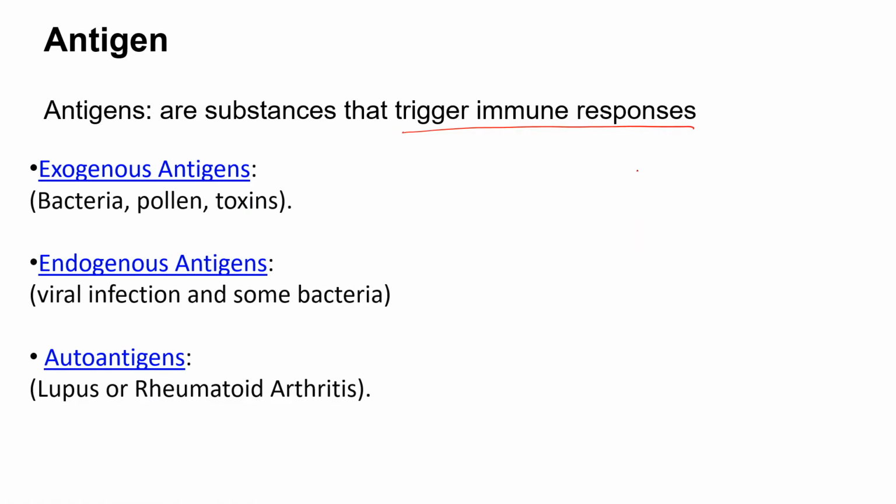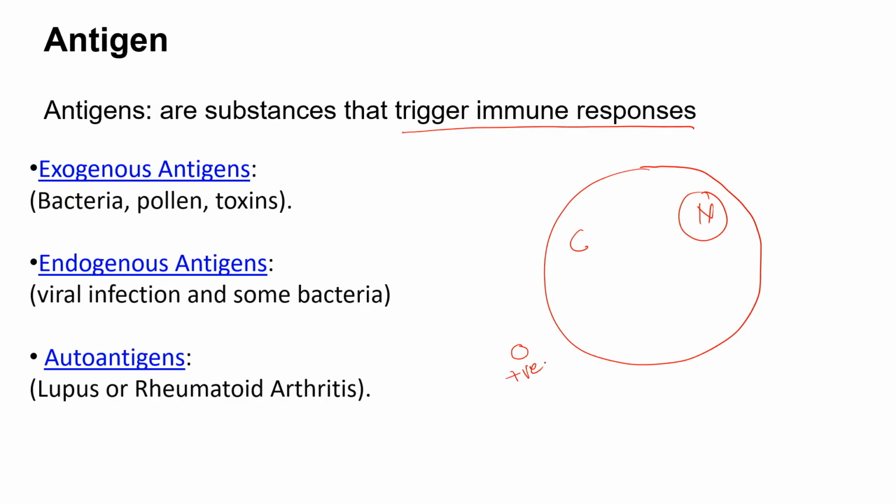For example, suppose this is a cell and this is the nucleus of that cell, and this is the cytoplasm. Suppose these antigens come from outside, in the form of a bacteria, maybe gram-positive or gram-negative, and this can enter inside the body from outside. Therefore these are called exogenous antigens, since they are coming from outside.